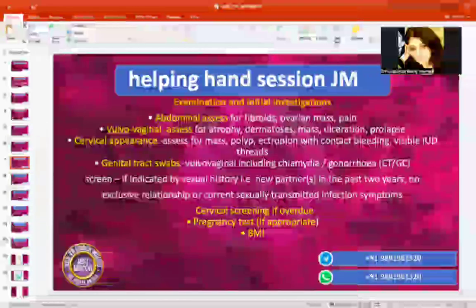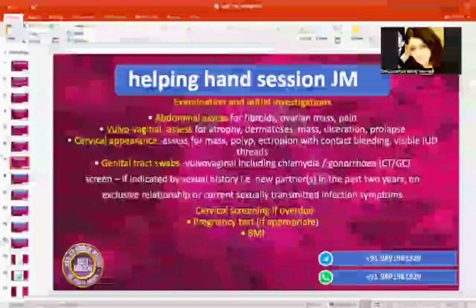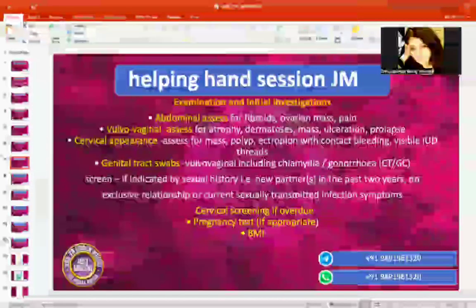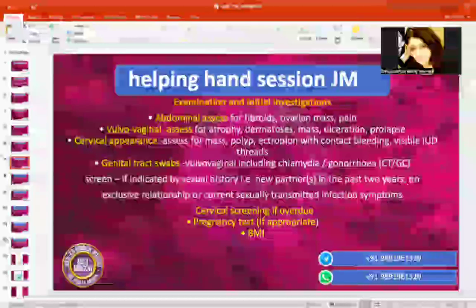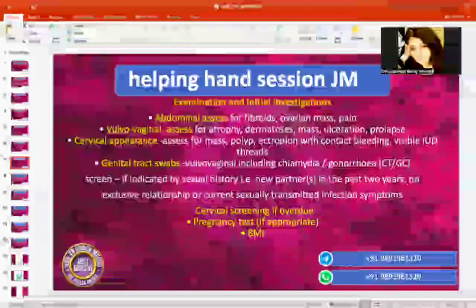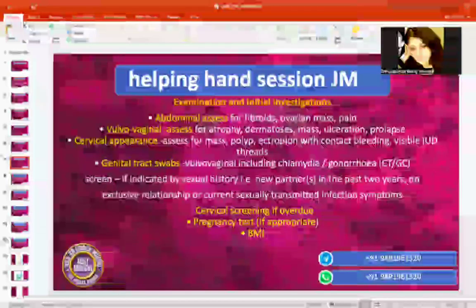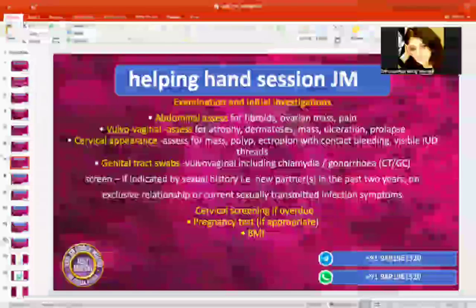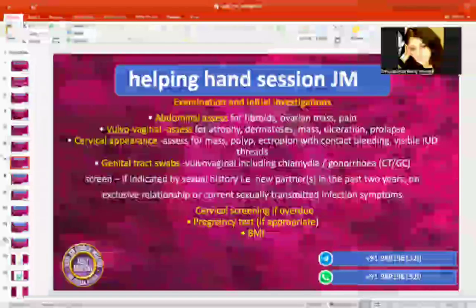Now, what examination and initial investigation? In examination, if it is SD, you are going to say, we'll check abdominally for any fibroid, ovarian mass, any pain, tenderness. Then the vulvovaginal axis, that is per speculum, if there is any atrophy, any dermatose, any mass, any ulceration, any prolapse. Cervical appearance, if there is any polyp, ectropion, and visible IUD threads, genital tract swab for chlamydia and gonorrhea. And especially if there is any sexual history like new partner for past 2 years, no exclusive relationship, it means she is having multiple sexual partners.